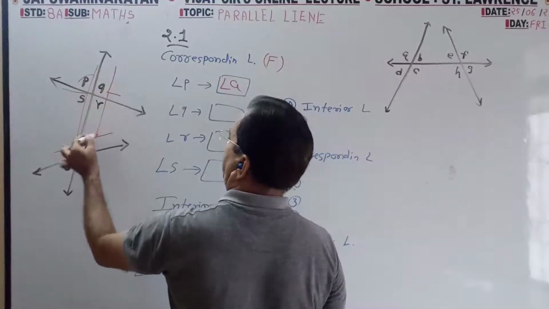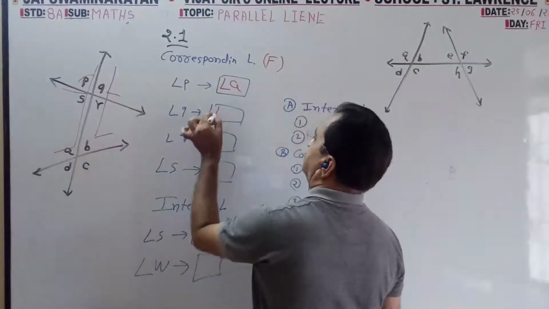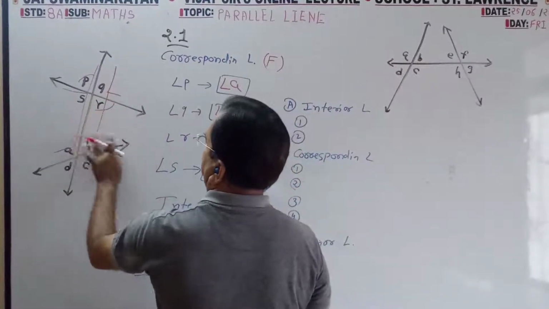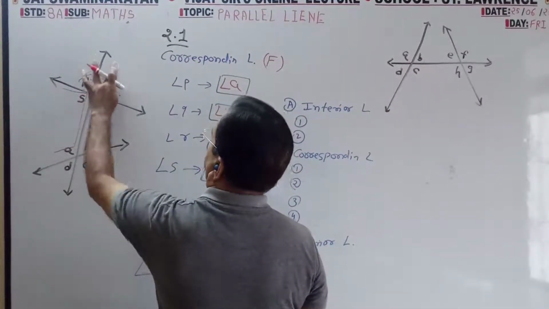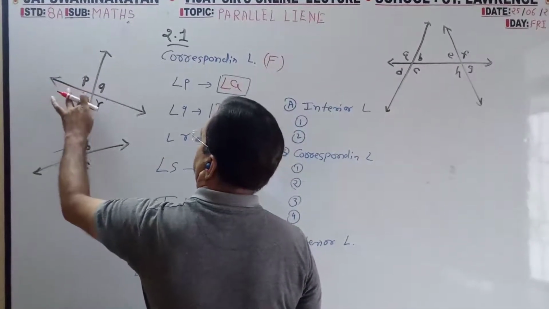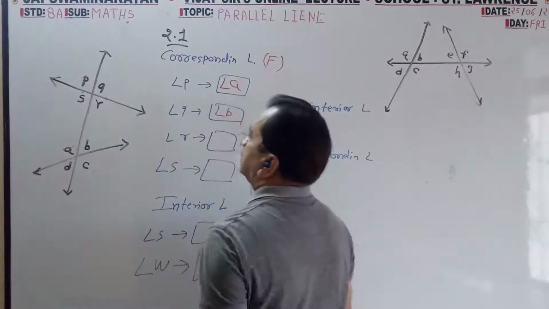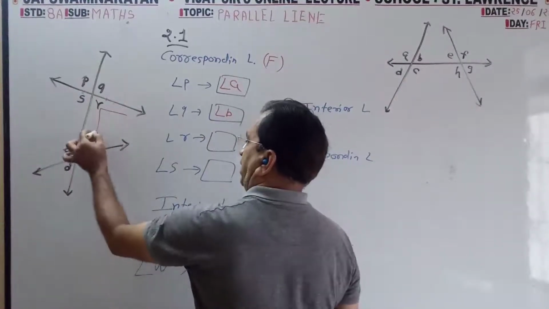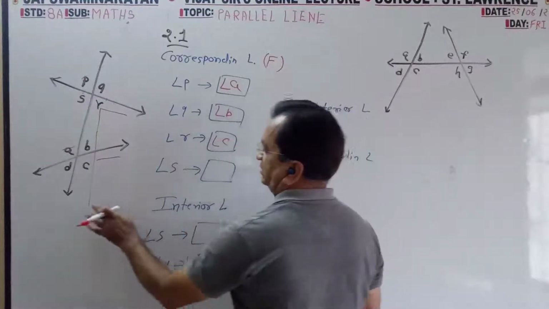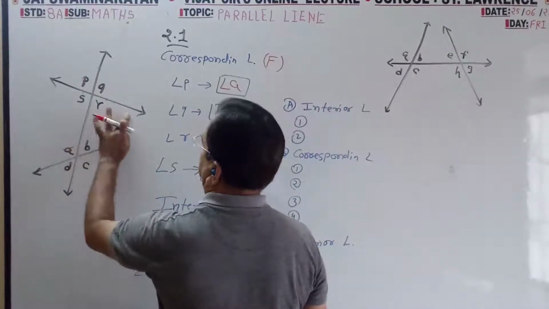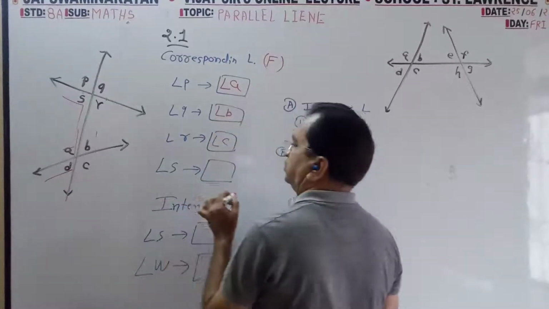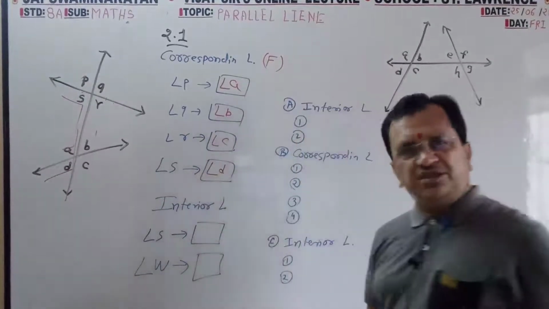So I will extend this, it will become F. So it is B. R means this. So I will extend this, it becomes F. So C. S is this. So I will extend this, so angle D. This is the best way.